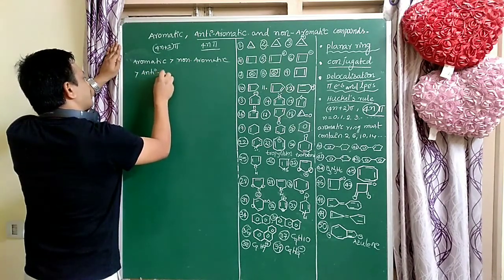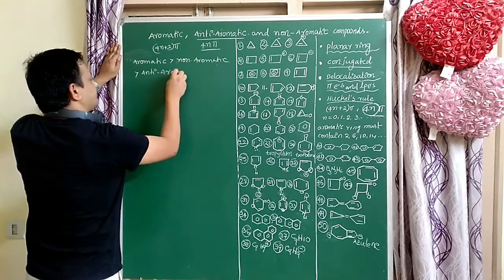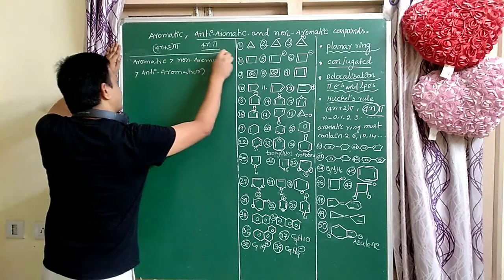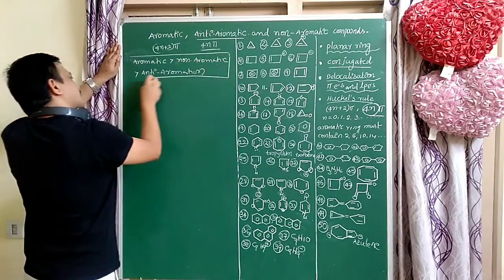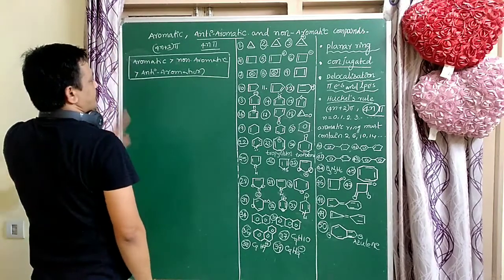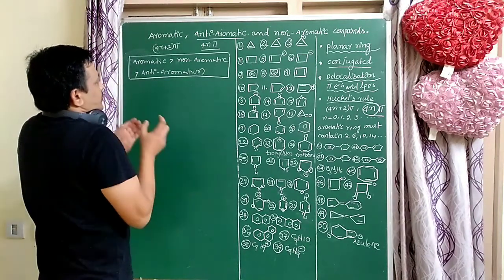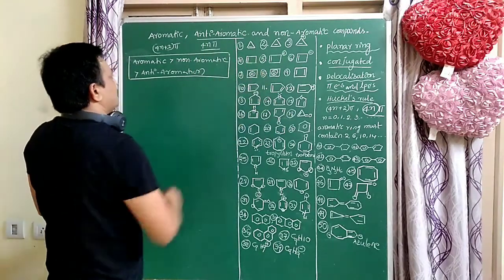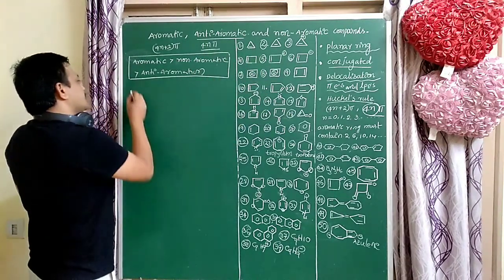Anti-aromatic compounds are less stable. So this is the very important order. I will explain all these examples one by one, so look at the board.